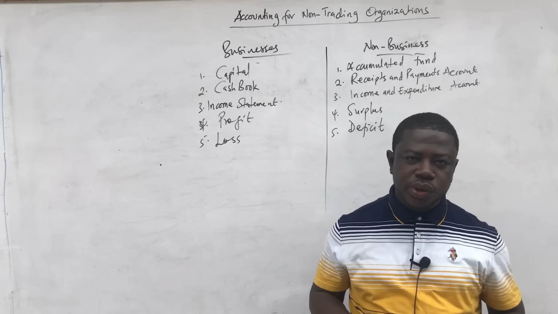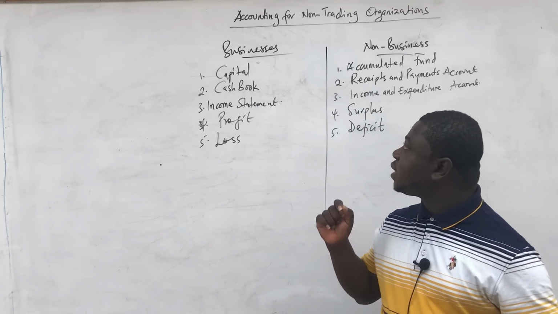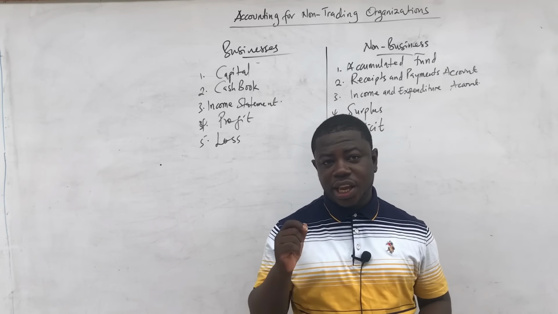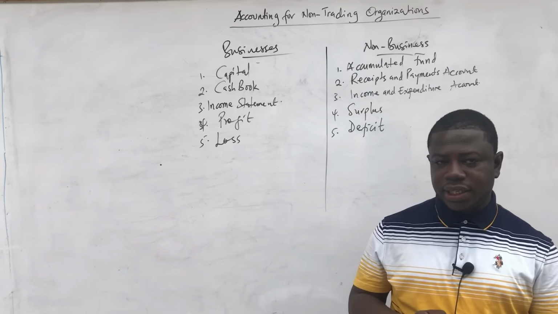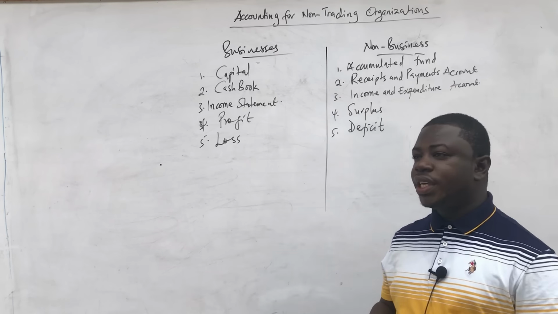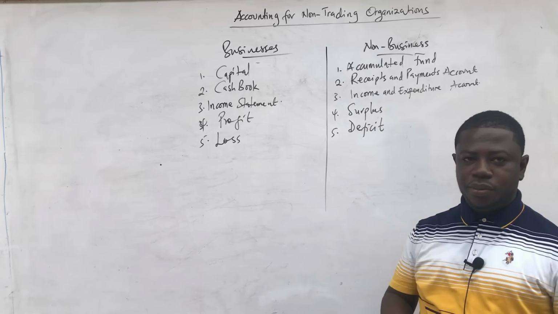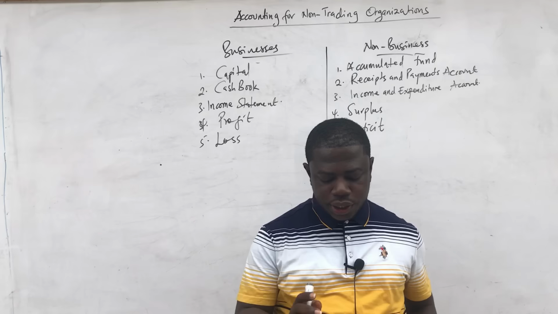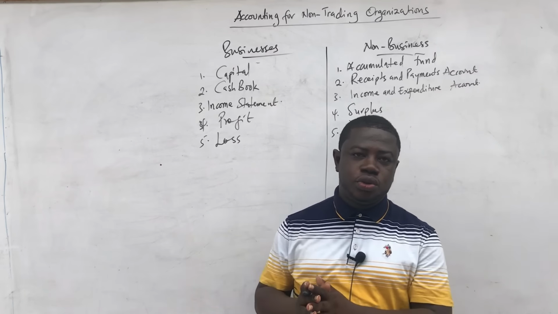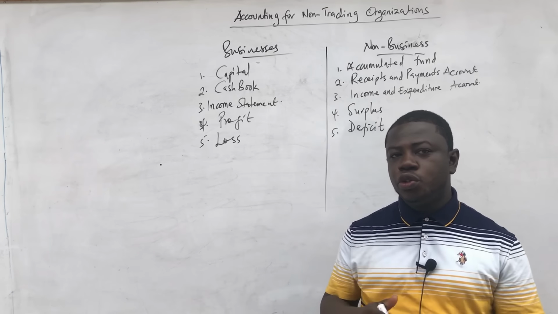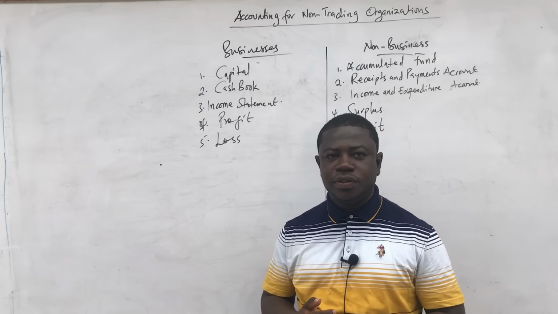Let us also take note that we are also going to prepare a statement of financial position, just like we have been doing for a business setting. And let us take note that when we get to the financed-by portion, instead of capital, we are going to see accumulated fund. Okay, now let me clean this and then let me introduce you to some more terminologies before we zoom into the practical aspects of this topic.